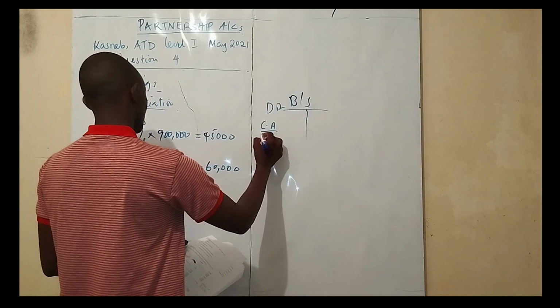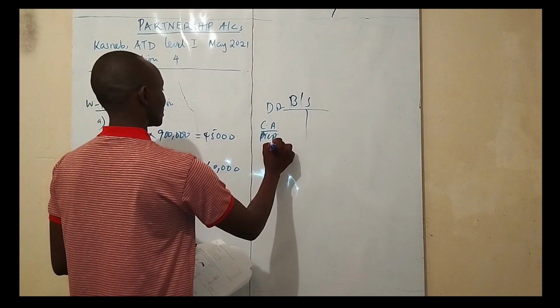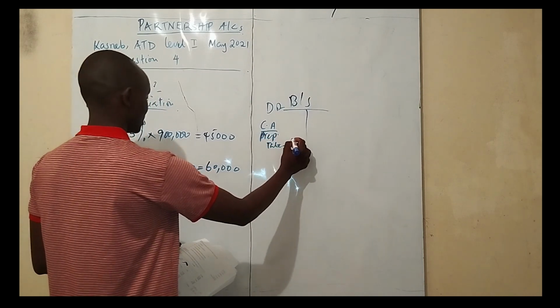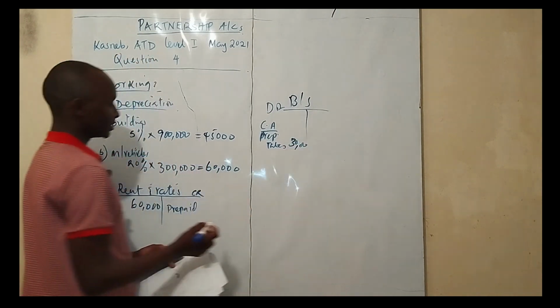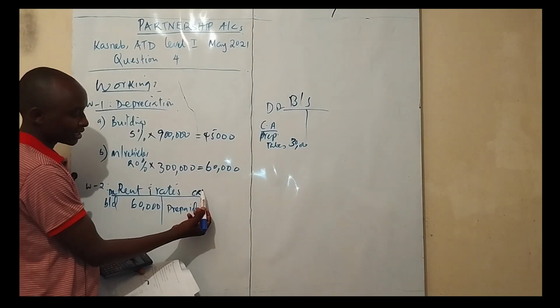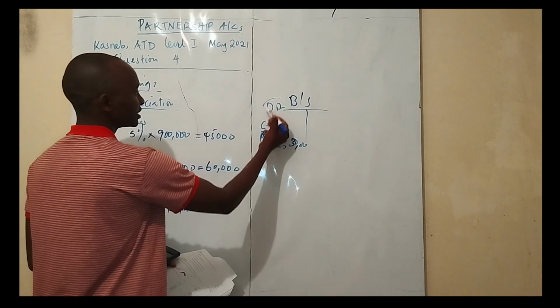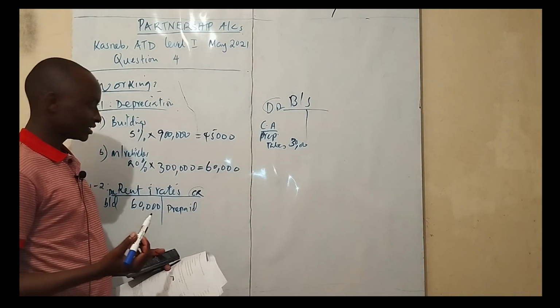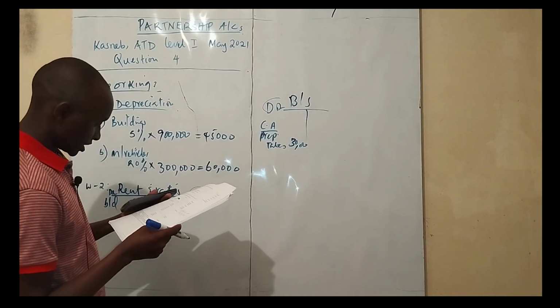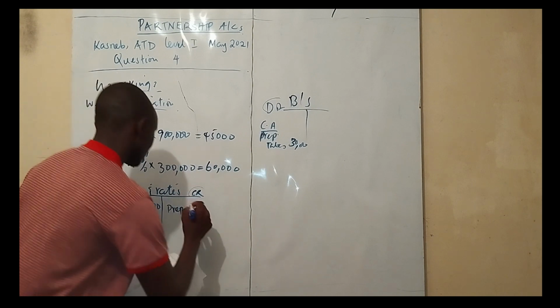You'll have prepaid rates of 30,000. So you see, we will have completed the double entry. This is credit and this one is debit, right? Okay, so 30,000.